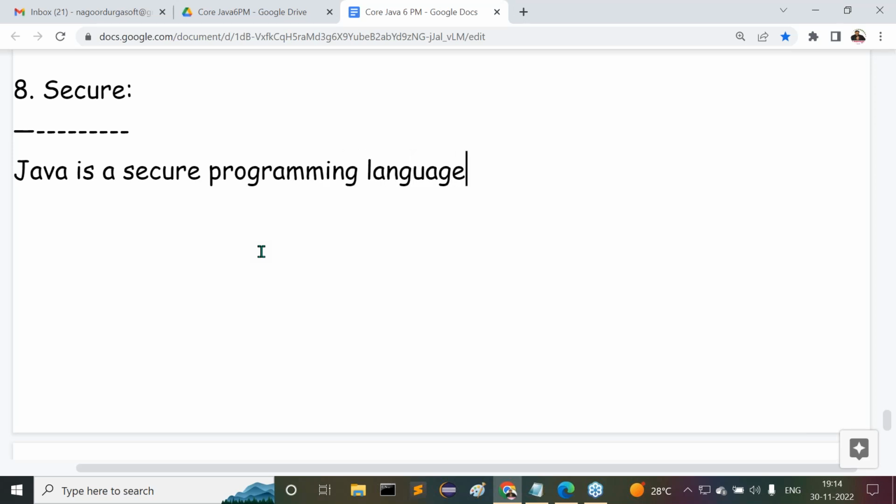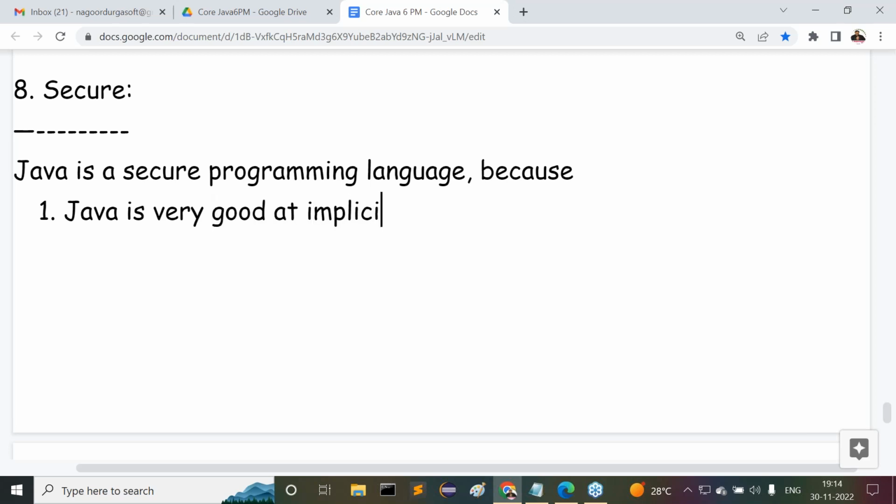Come on guys, now I'm giving clarity for you. Java is a secure programming language. Why? Point number one: Java is very good at implicit security.